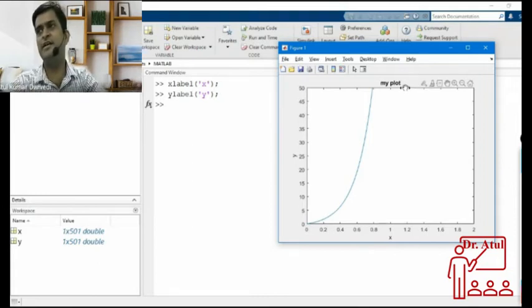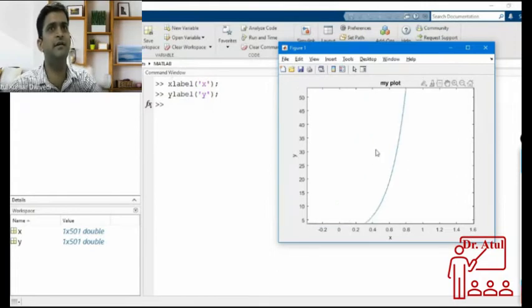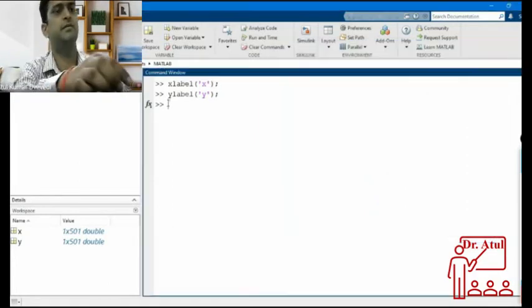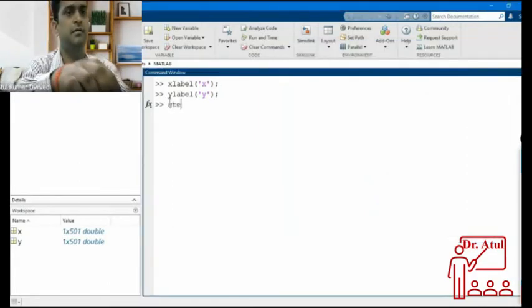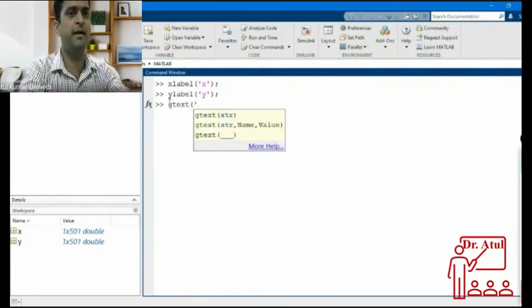Somebody may say, sir, is there any way to write some text in between? If I want to write some text in between this plot, can I write text in between? So there is a command called gtext. Suppose I am writing here anywhere.